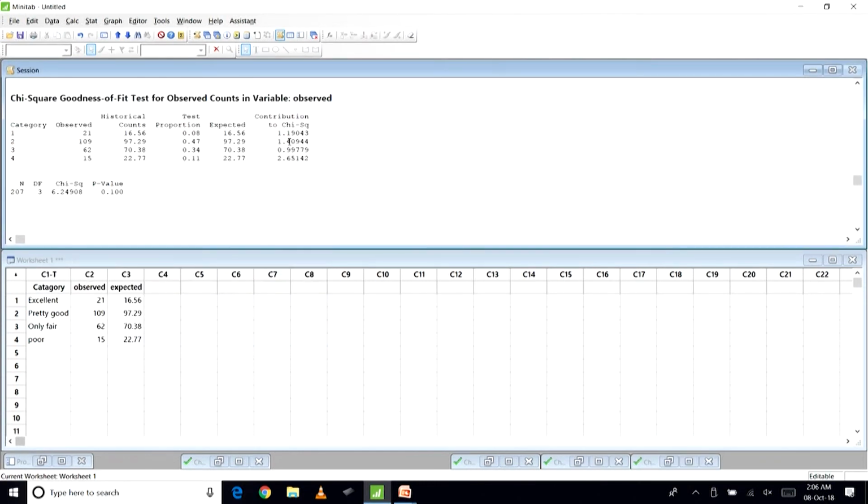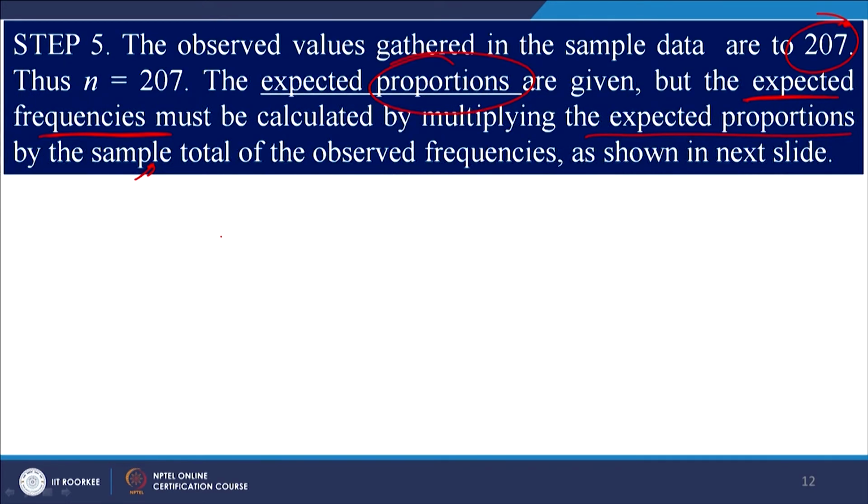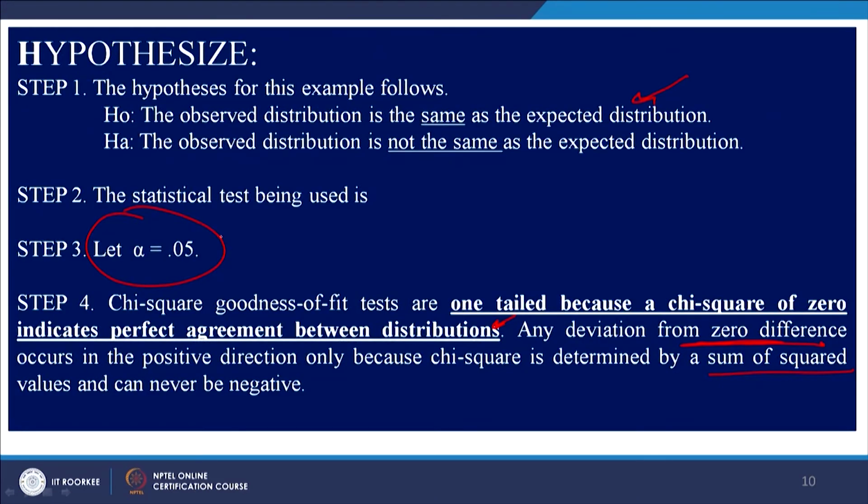So, let us look at the p value. P value is 0.10. So, let us go to our question. The p value is 0.10 and the alpha value was 0.05. So, is p value less than alpha?